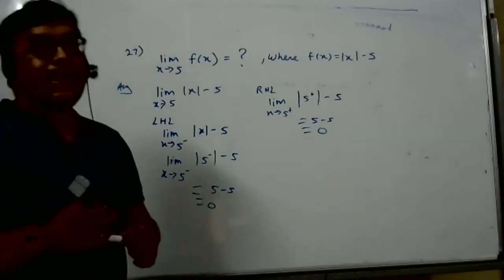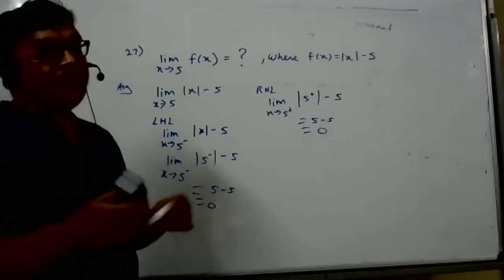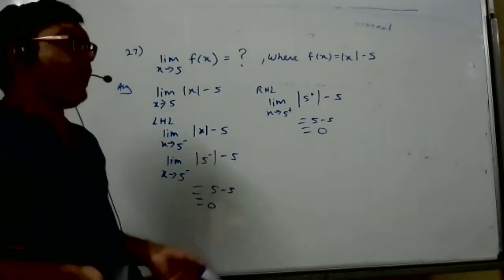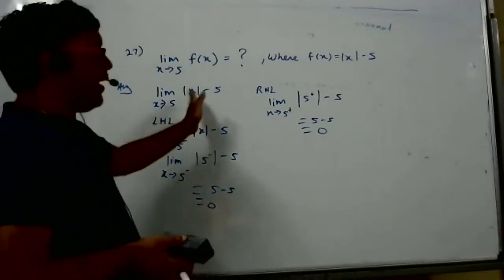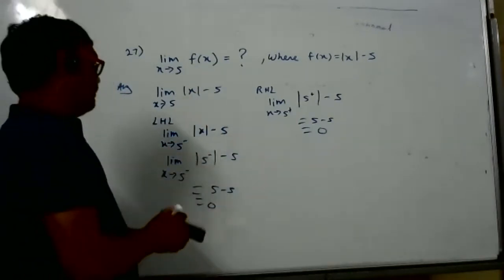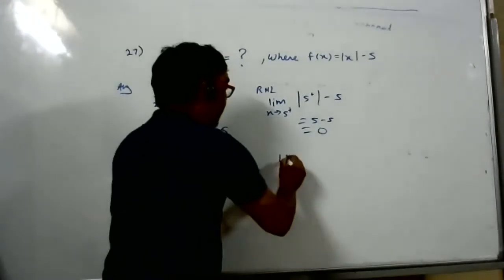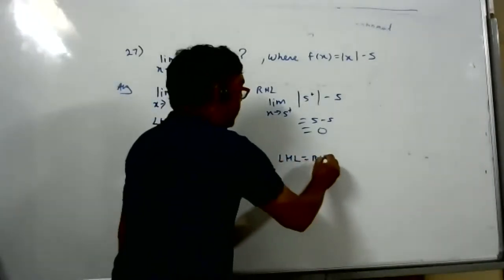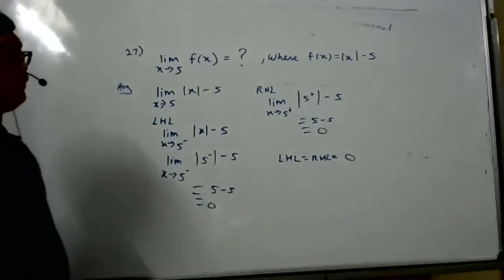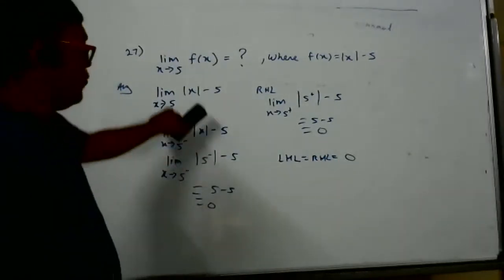Then some weak or average students will feel confused about where to use LHL equals RHL and where to do it directly. That's why I'm saying whenever mod is there, you do LHL and RHL. Both are equal, that is the answer. So here LHL is equal to RHL, and that is equal to the value of the function, 0. That is the limit. And here we can do directly also.